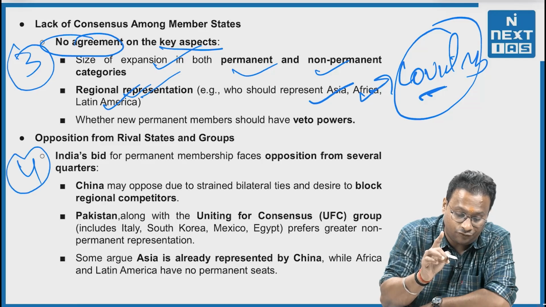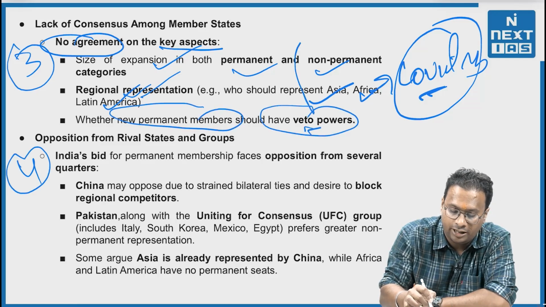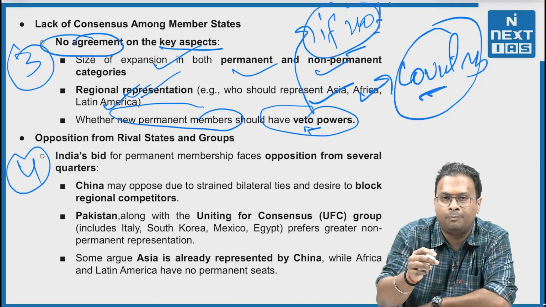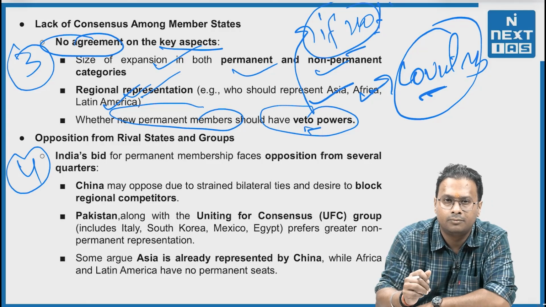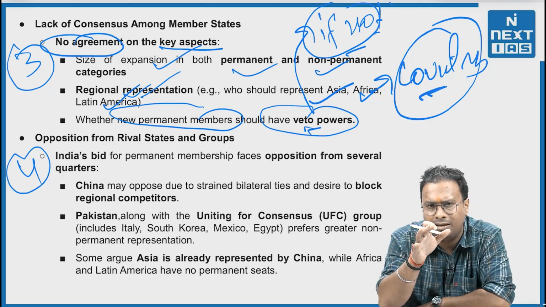One more thing as well, that whether new permanent members should have veto powers or not, and if not, then what is the purpose of becoming a permanent member of UNSC, right? So these are the questions which are still unanswered and no consensus has been built upon them.